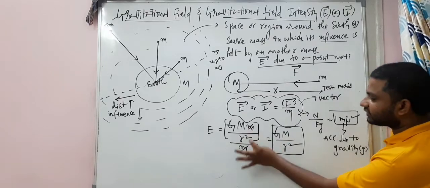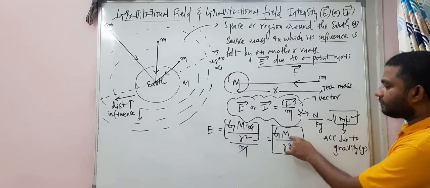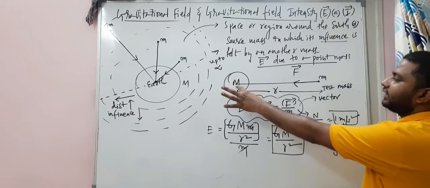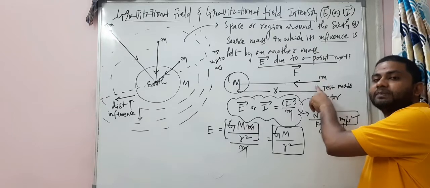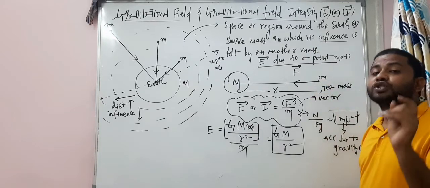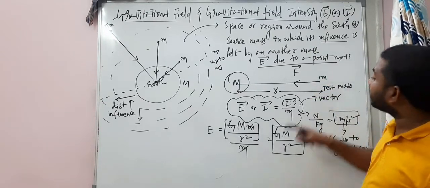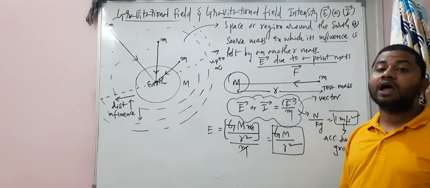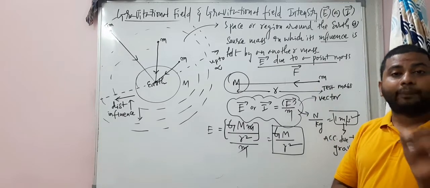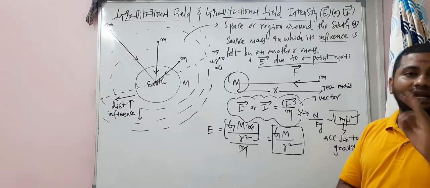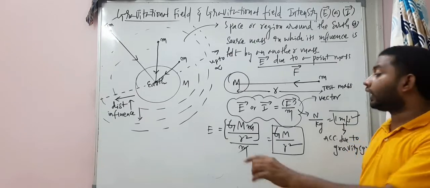Small m here gets cancelled, and capital M is the source mass. At any point where you find gravitational field intensity, in your formula there will be no small mass, no test mass at that point; the source mass is there in your equation.